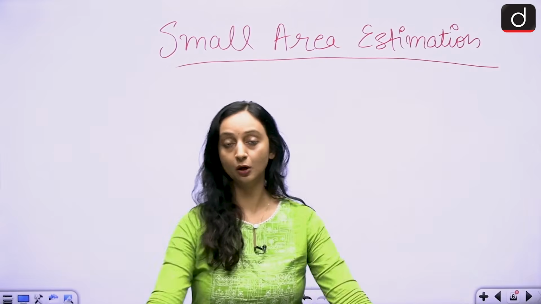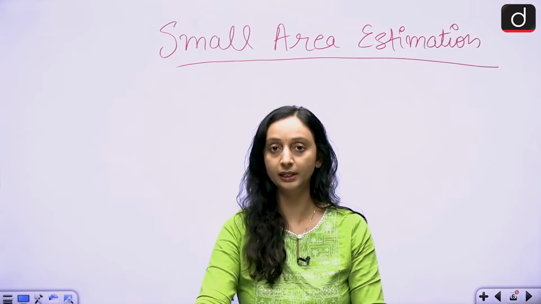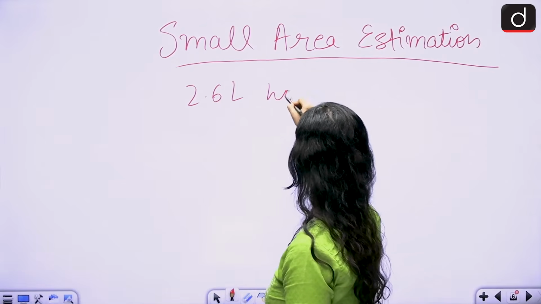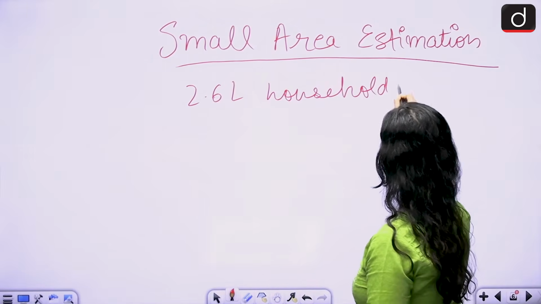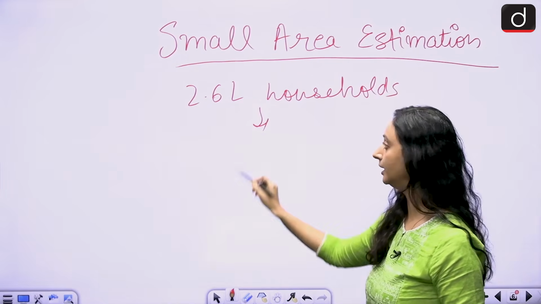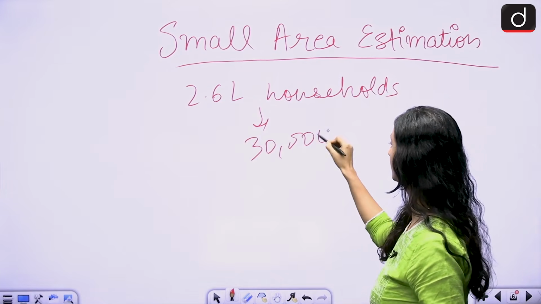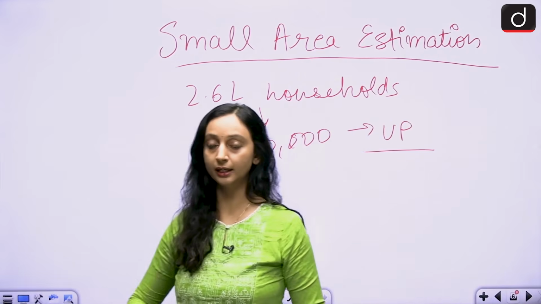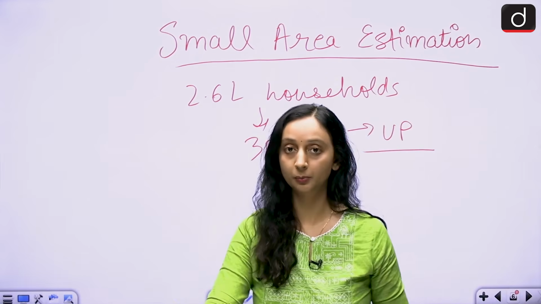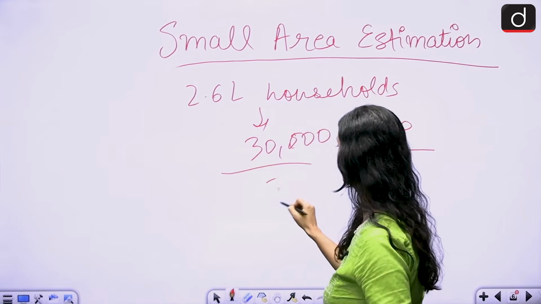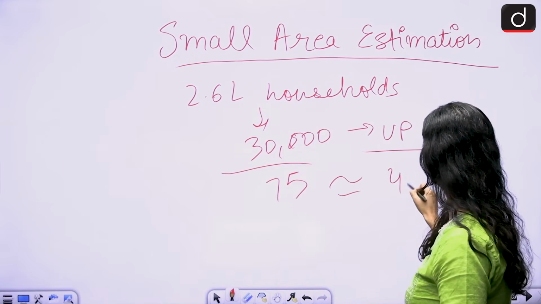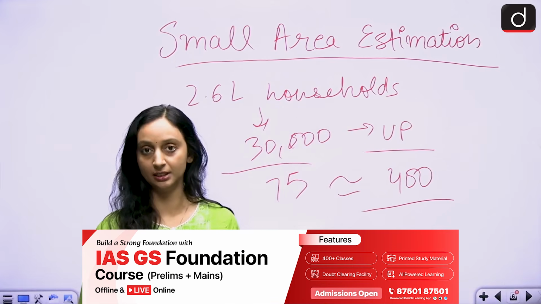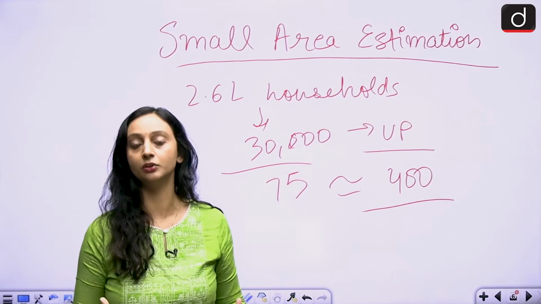Because what happened in the household consumption expenditure survey, we got only national level data and state level data. Some 2.6 lakh households were surveyed, and out of this 2.6 lakhs, only 30,000 were from UP. Now, if UP were to use only this data for districts, you will have to divide it by the current number of districts. If you divide it by 75, this will be somewhere around 400 households only. This is a very small sample size because UP is economically diverse also.